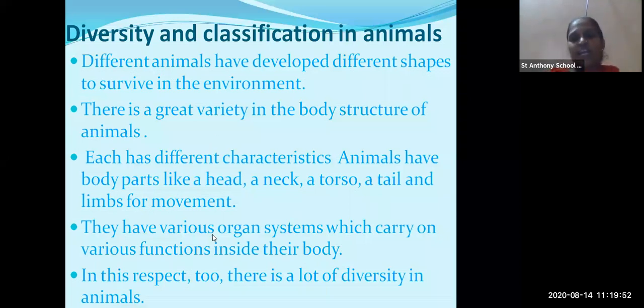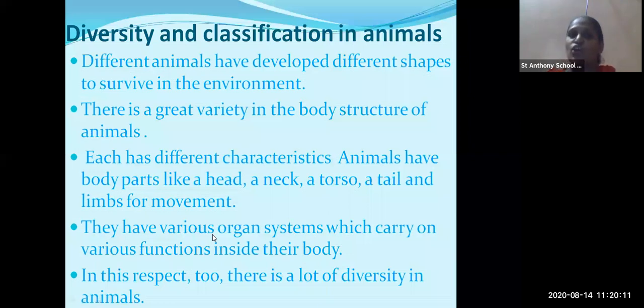So every animal is having different characteristics. According to them, the body parts like head, neck, torso, tails, and limbs are also different. They have the various organ systems which carry the various functions inside their body.